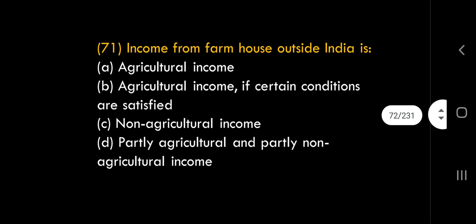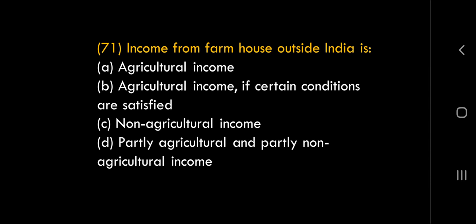71st question. Income from farmland. Farmland is also agriculture. Farmhouse outside India, they said. Agricultural income is exempt under section 10 subsection 1. And one of the conditions for exemption is that the agricultural income should be from a place in India. But is it within a place in India? The answer is no. So we don't consider it as agricultural income.